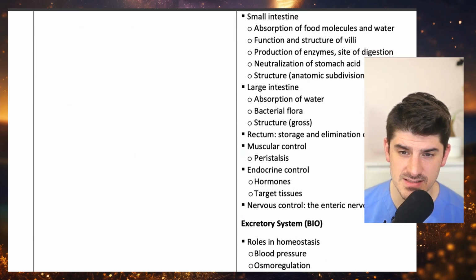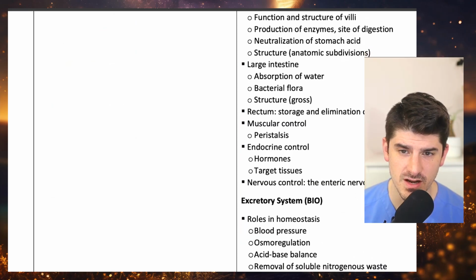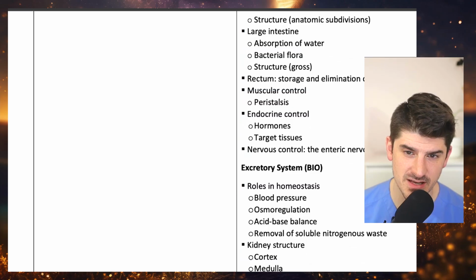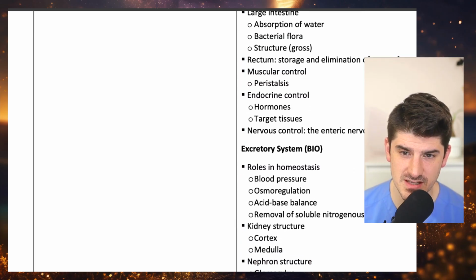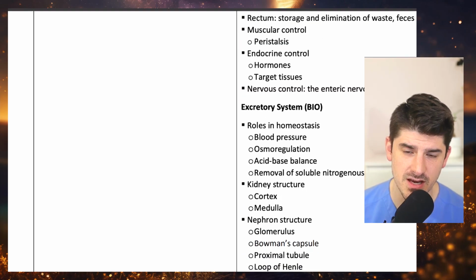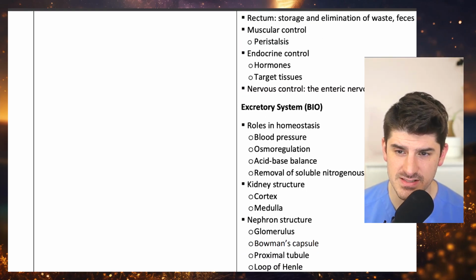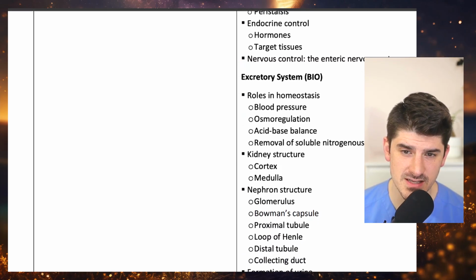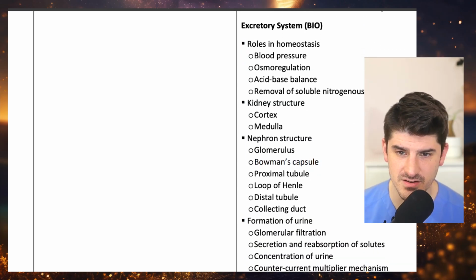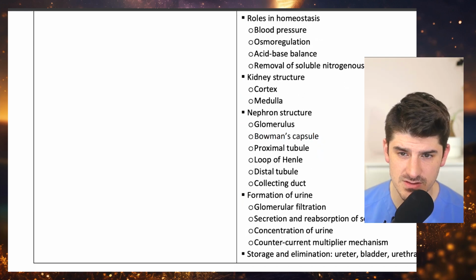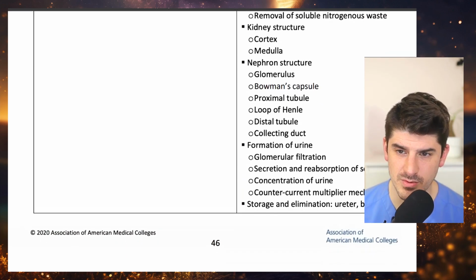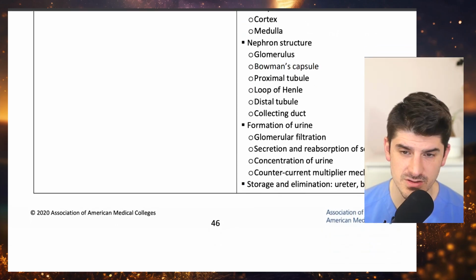the small intestine, absorption of food molecules and water, function and structure of villi, production of enzymes, site of digestion, neutralization of stomach acid, structure, anatomic subdivisions, large intestine, absorption of water, bacterial flora, structure, gross anatomy, rectum, storage and elimination of waste and feces, muscular control and peristalsis, endocrine control, hormones, target tissue, nervous control, the enteric nervous system, excretory system, roles in homeostasis, blood pressure, osmoregulation, acid-base balance, removal of soluble nitrogenous waste, kidney structure, cortex, medulla,